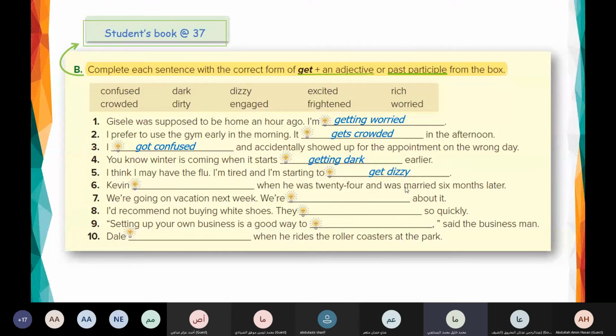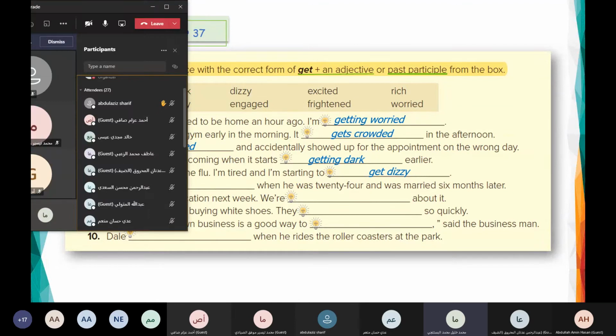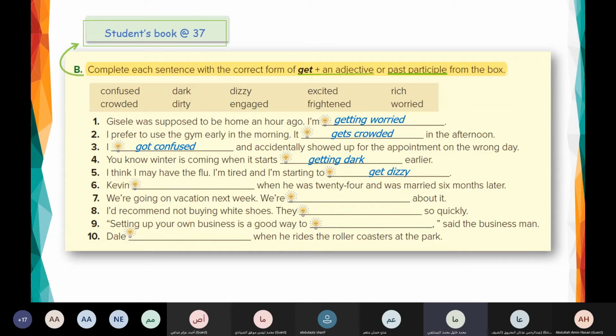Number 6. Abdul Aziz. Kevin. Yes. Got engaged when he was 24. Married 6 months later. And was married 6 months later. Number 7. Who can try?